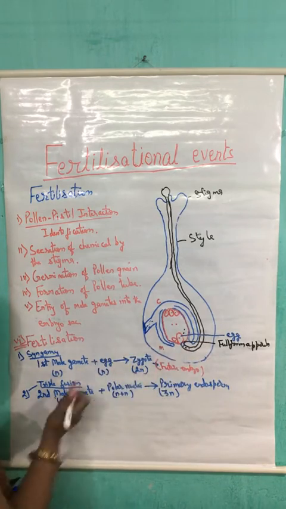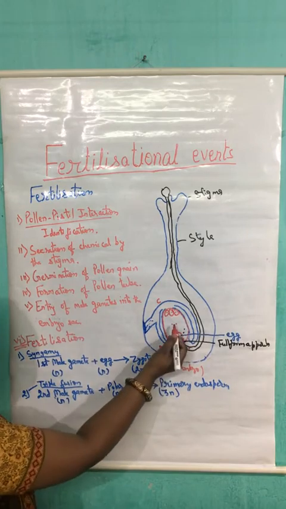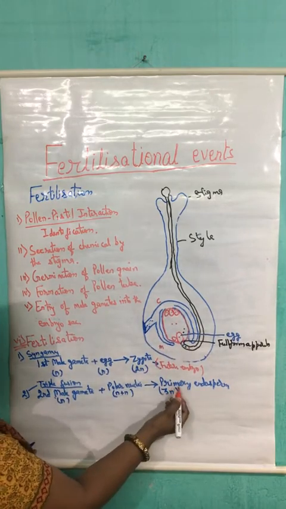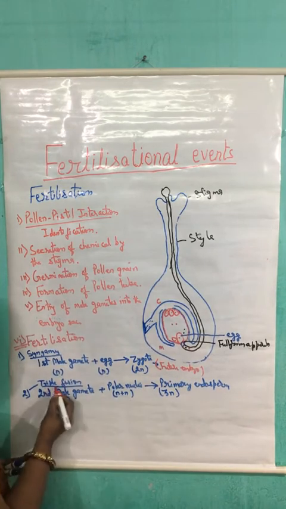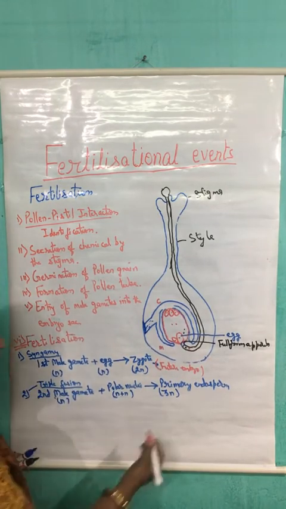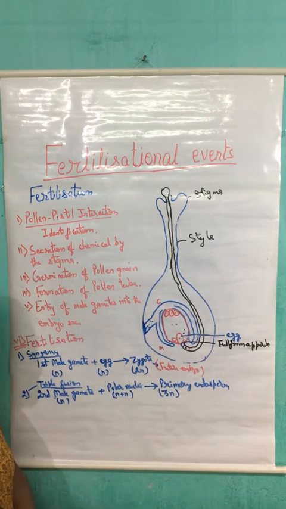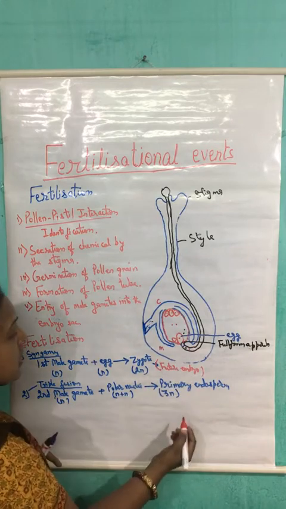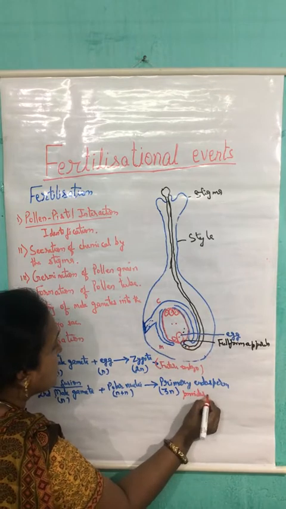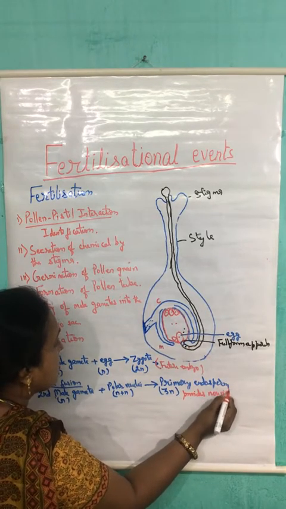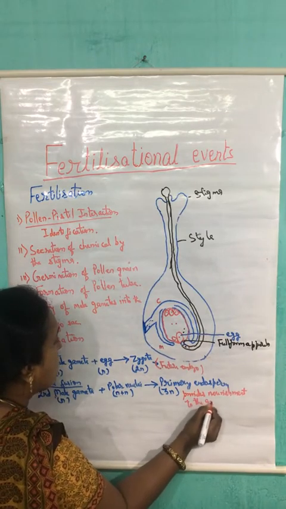And the second event is where the second male gamete fuses with the polar nuclei and it leads to the formation of primary endosperm. That's why this event is known as triple fusion. This primary endosperm is responsible for providing the nourishment to the growing embryo.